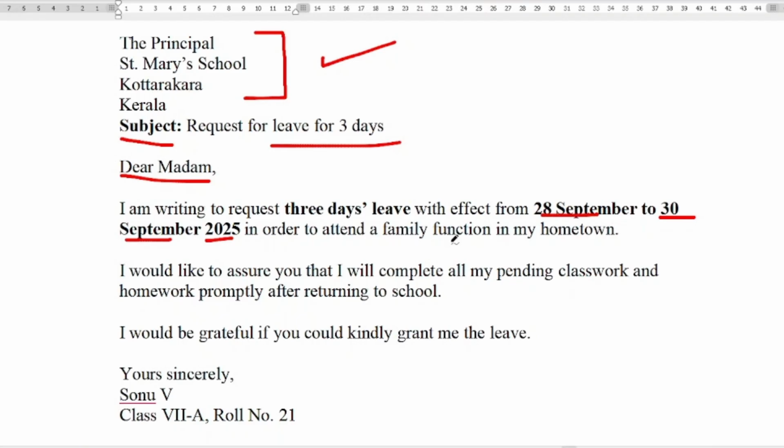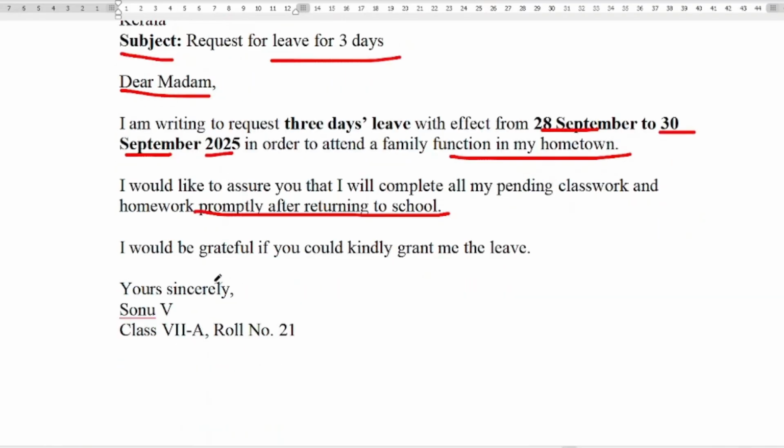In order to attend a family function in my hometown, I would like to assure that I will complete all my pending classwork and homework promptly after returning to school. That is the assurance we are giving that we will complete our work. I would be grateful if you could kindly grant me the leave. Yours sincerely, Sonu V, class 7A, roll number 21. This is a sample leave application.